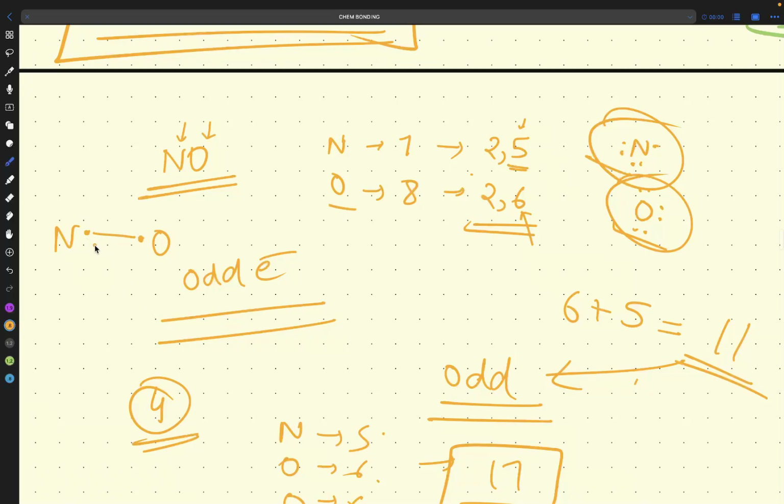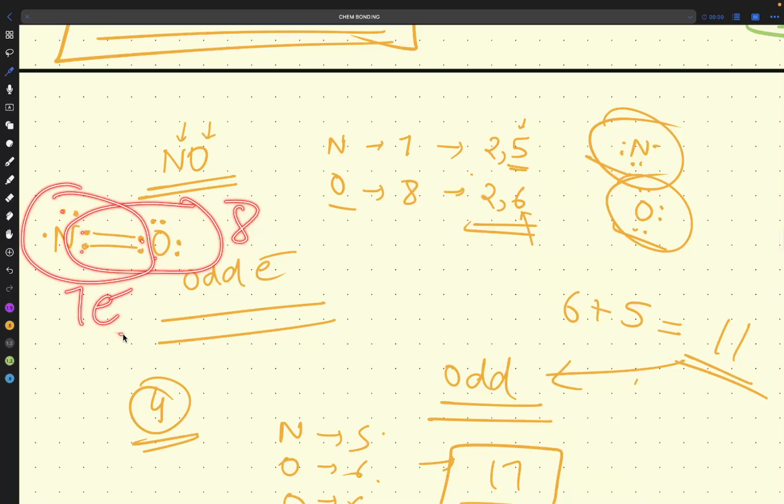Again, what will we do? We have seen that octet stability is not attained. If stability is not attained, oxygen can form another bond also, so here one more. Now nitrogen has 1, 2, 3, and the fourth and fifth electrons are added here. So 6 are completed and here 2, 6 plus 2 is 8. And here 1, 2, 3, 4, 5, 6, 7. Here 7 only. Now you see, is the octet rule followed?